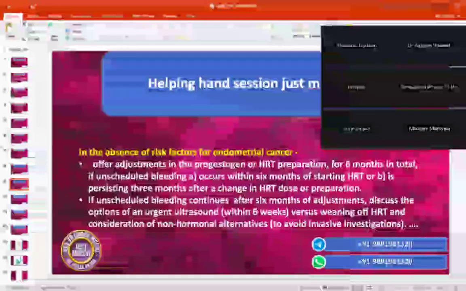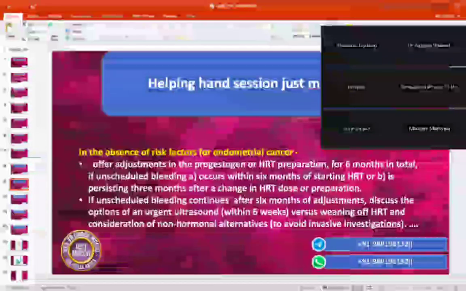In the third, neither duration nor type of bleeding. In the first, duration is important. In the second, duration is not important, but type of bleeding is important with two minor risk factors. Third, neither duration nor type; it's only one major and three minor. Immediate referral, progesterone adjustment, or stopping HRT.